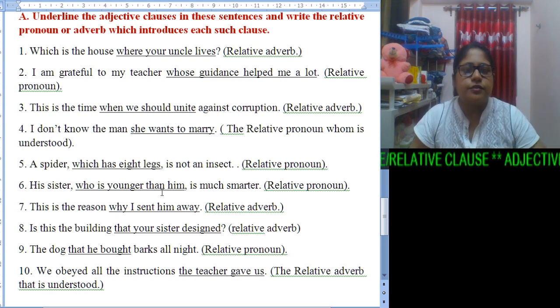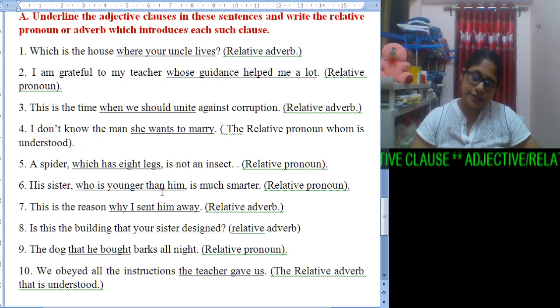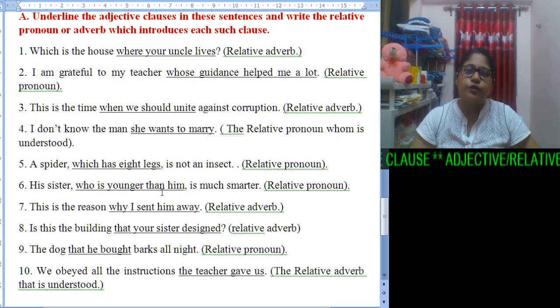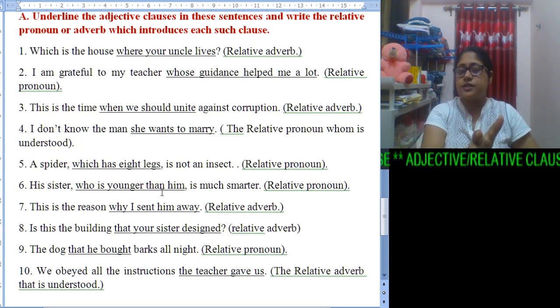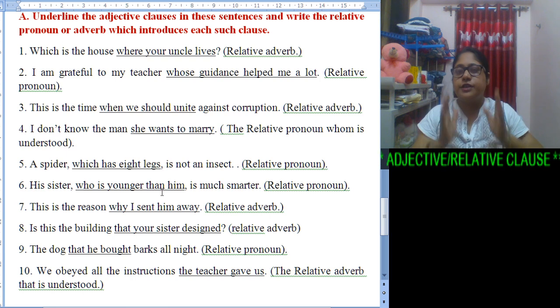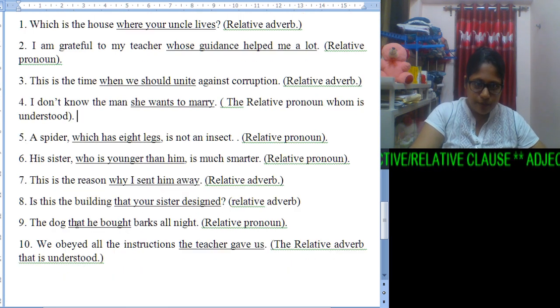Number 7. This is the reason why I sent him away. This is the reason, the word is given already, and again why the word is given, I sent him away. This is a relative adverb, and it introduces the adjective clause here.